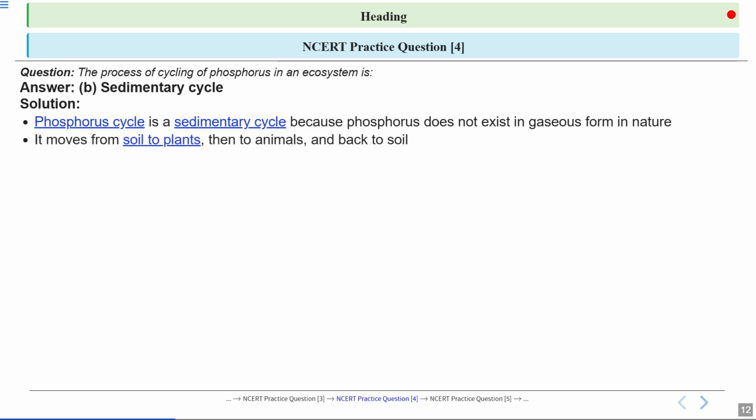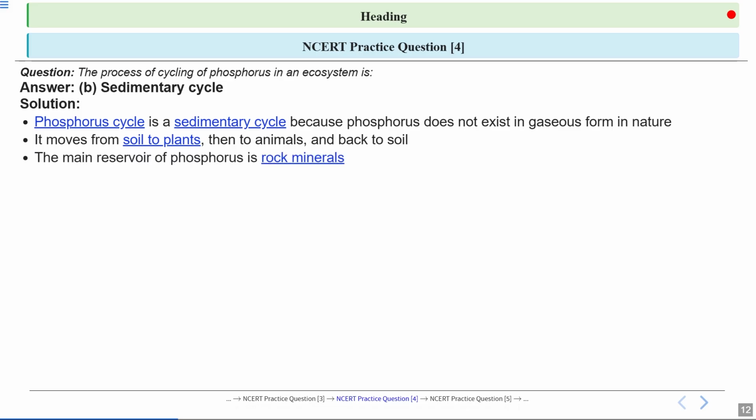The biological part of the cycle happens much faster than the geological part. Plants absorb phosphate from the soil. Animals then get phosphorus by eating the plants or other animals. When plants and animals die, decomposers return the phosphorus to the soil.